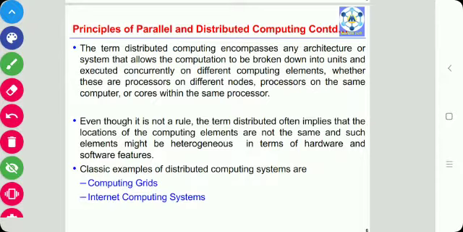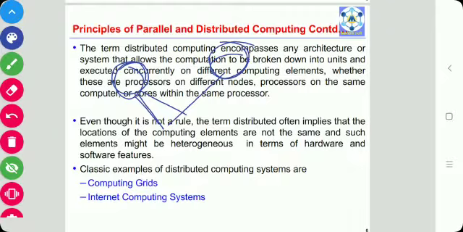Even though it is not a rule, distributed often implies that the locations of the computing elements are not the same, meaning the processors are at different locations, and each processor is heterogeneous in terms of hardware and software features. So these processors are heterogeneous, meaning they are different in terms of hardware as well as software features.